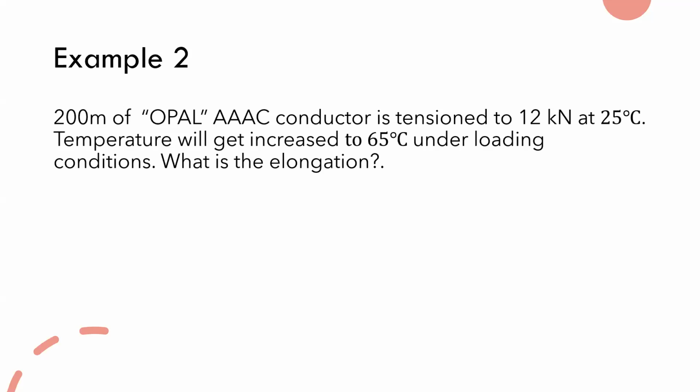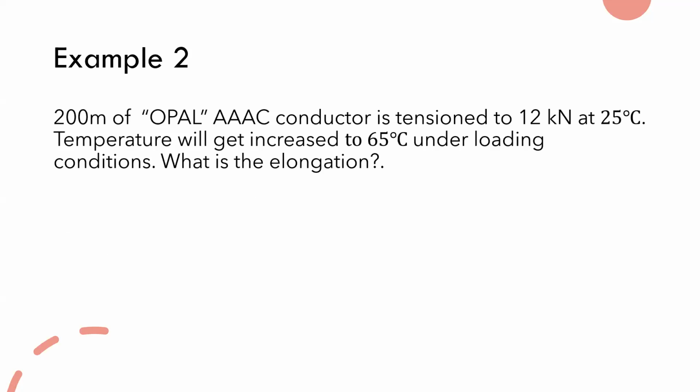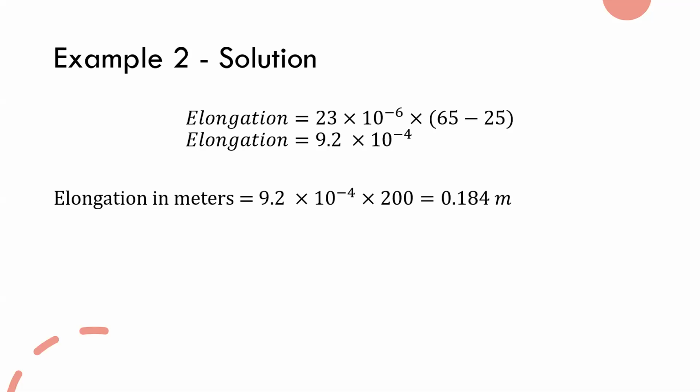Here it is the same conductor, Opal, and this cable is tensioned to 12 kilonewtons at 25 C, with the loading conditions. If the cable is loaded, the cable temperature will go up to 65 C. This is a very easy calculation. They are asking about elongation, so we can use the values given here, do a small calculation and find the elongation.